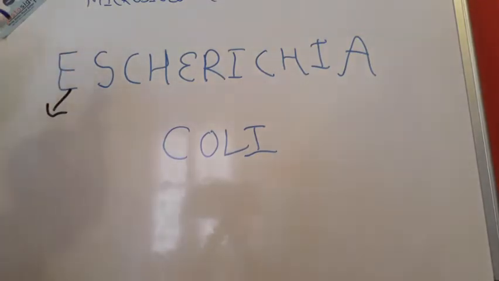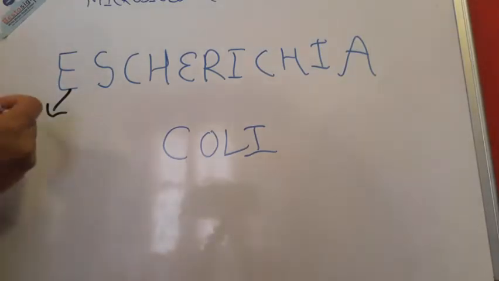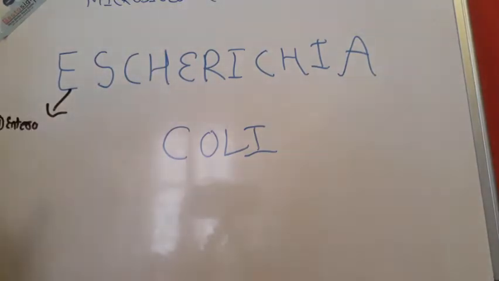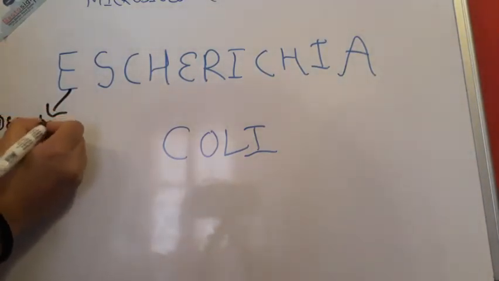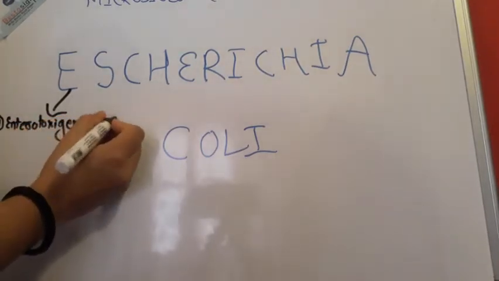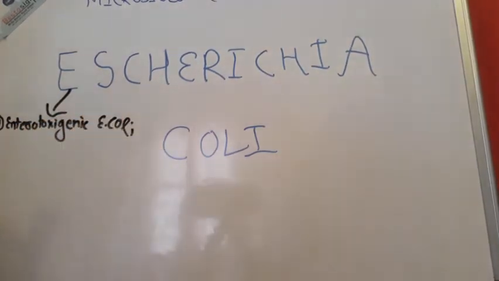The first E of this Escherichia coli stands for its classification on the basis of the gastrointestinal manifestations. The first one that starts is the entero, enterotoxigenic E. coli.